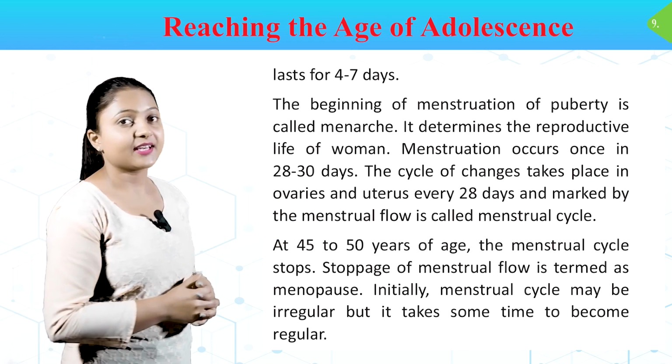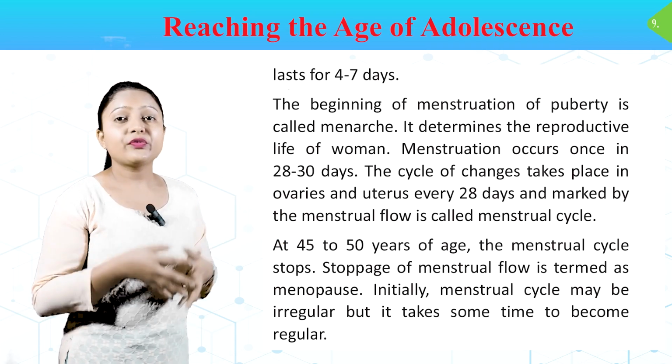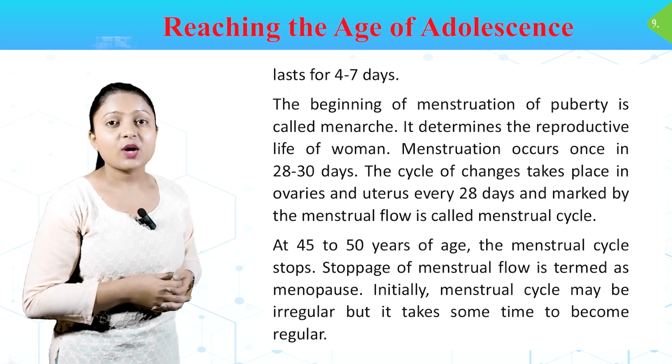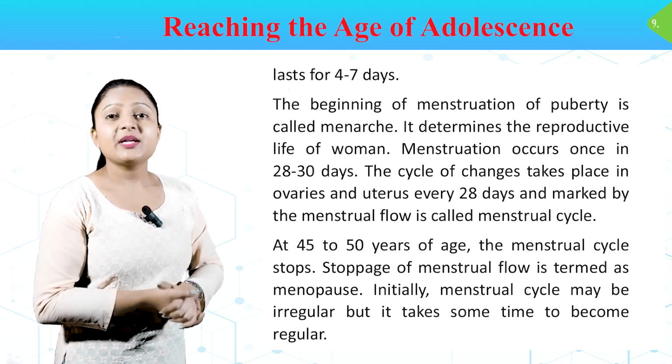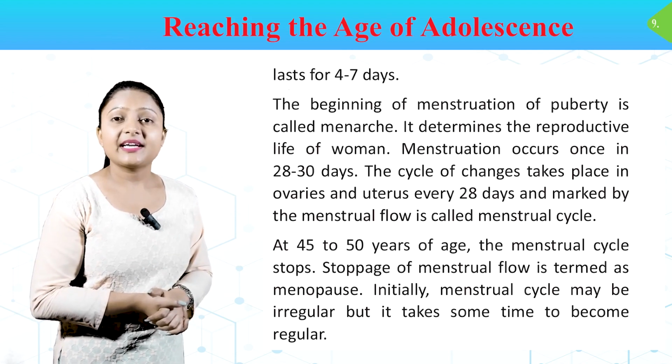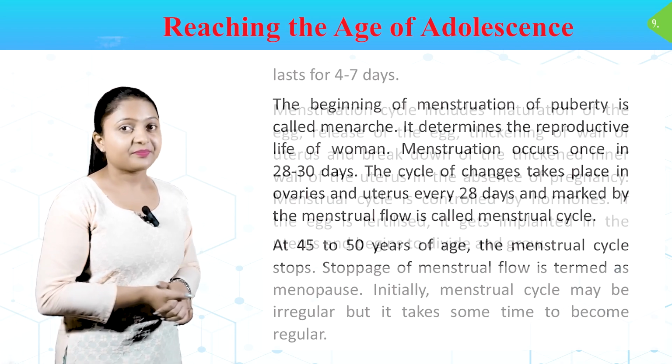At 45 to 50 years of age, the menstrual cycle stops. Stoppage of menstrual flow is termed as menopause. Initially, the menstrual cycle may be irregular, but it takes some time to become regular.